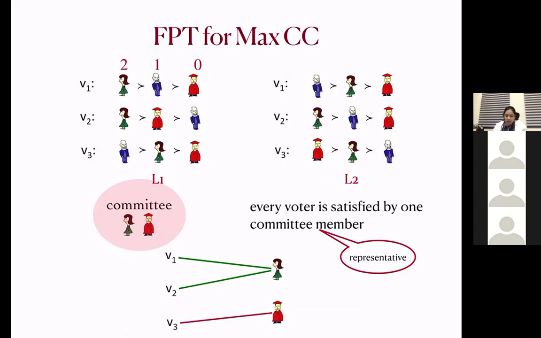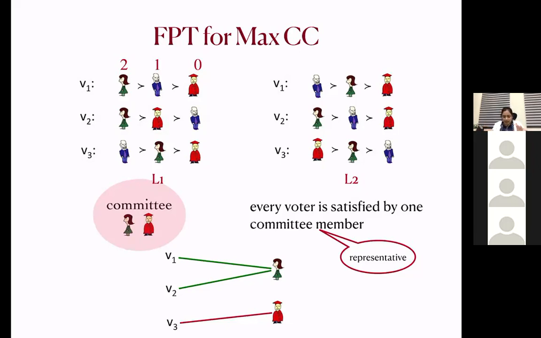Okay. So we can assume here that the number of voters is more than the committee size, because if voters are fewer, then we can just take the top preferred candidate of each voter into the committee, and that is the committee with maximum score, right? So without loss of generality, we assume that the voters are more than the candidates. So of course, we are going to assign the same candidate to a lot of voters.